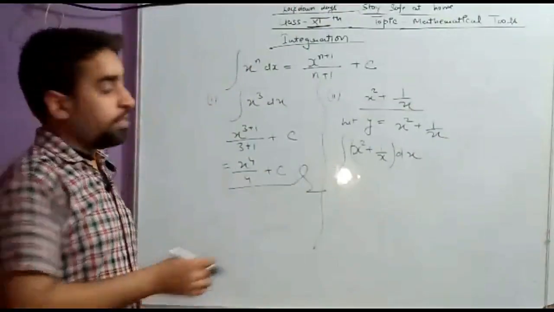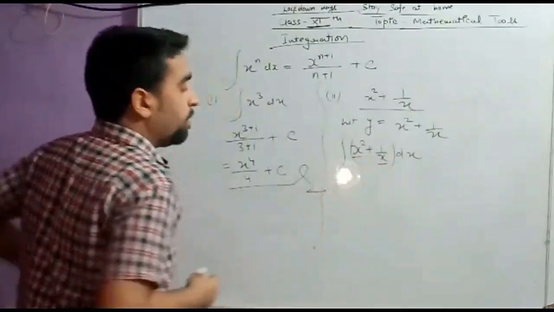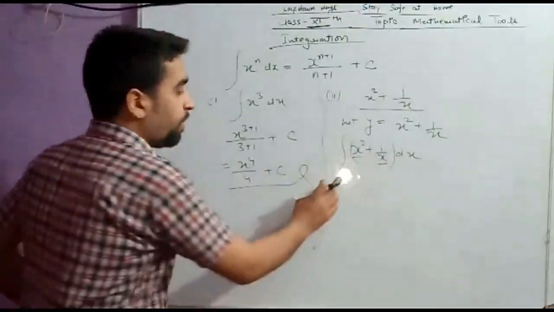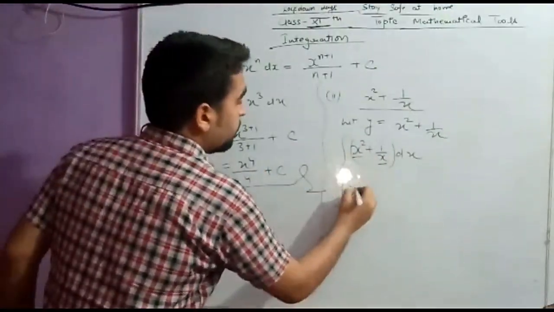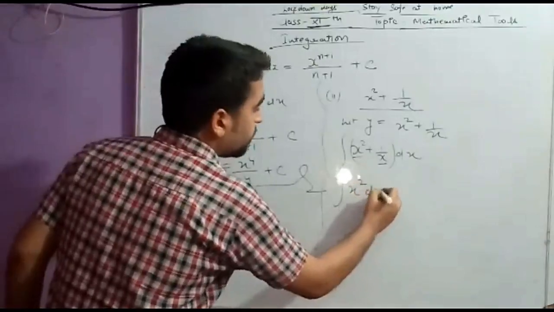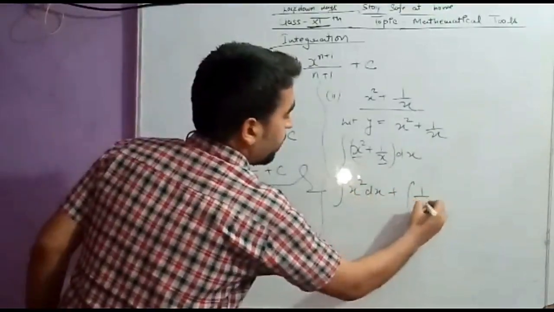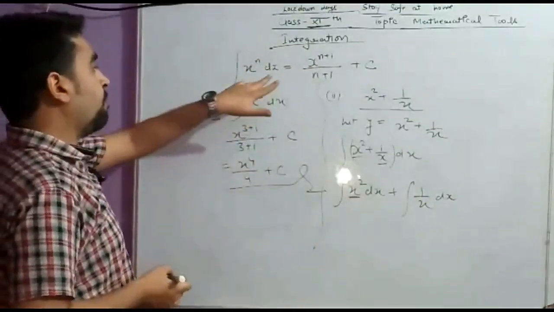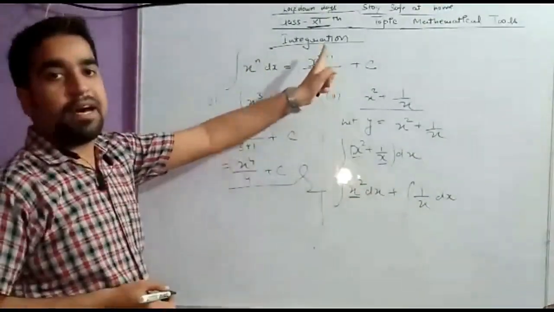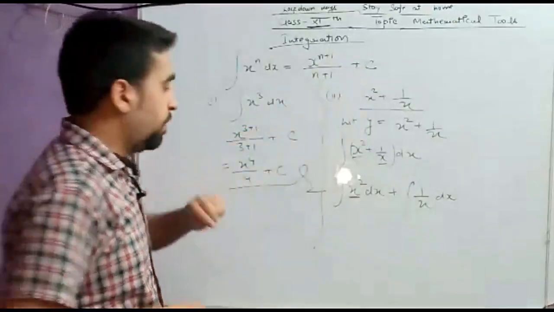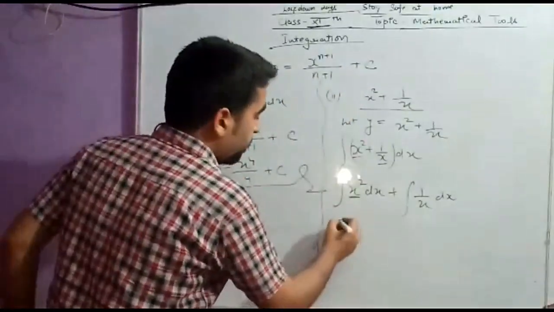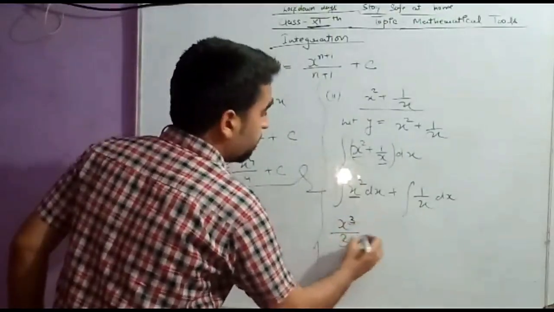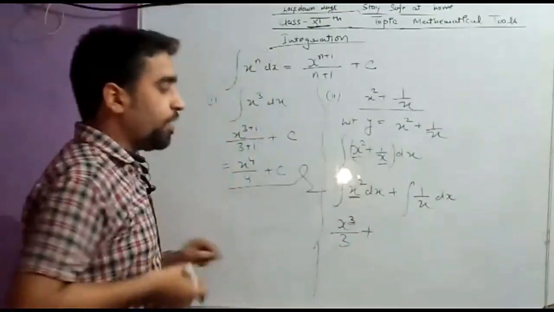While integrating, when we have more than one term, say two terms, we have to integrate individually. So when this bracket is opened, this will be the integral of x square dx plus the integral of 1 upon x dx. For integrating x square, we already have one formula: the integral of x^n dx equals x^(n+1) divided by (n+1). If you apply this formula, this will be x^(2+1), that is x^3, divided by 3.